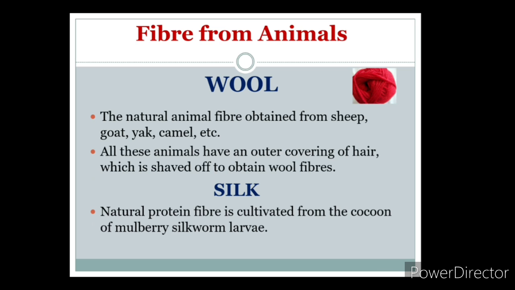Fiber from animals. In this chapter, we discuss wool and silk, which are obtained from animals. Now the wool is the fiber obtained from sheep, goat, yak and camels. All these animals have a thick covering of hair which is shaved off to obtain wool fibers. And how is the silk obtained? Silk is a natural protein fiber which is cultivated from the cocoon of the mulberry silk larva.